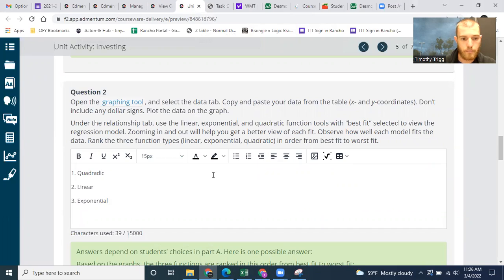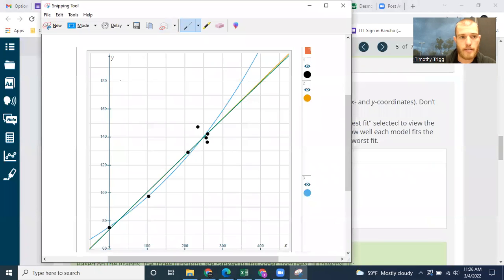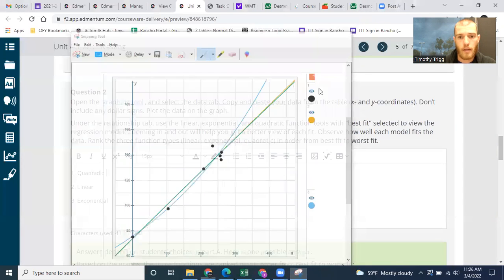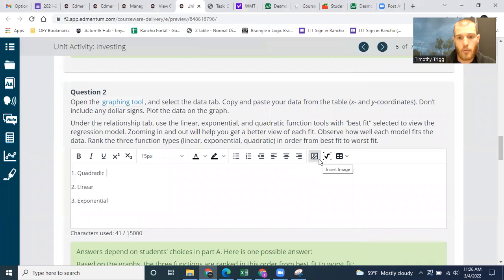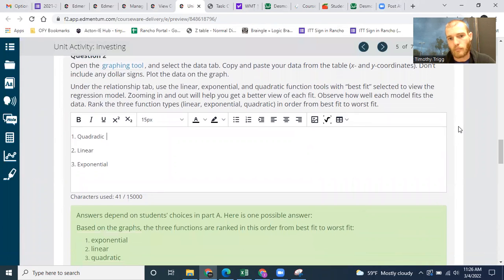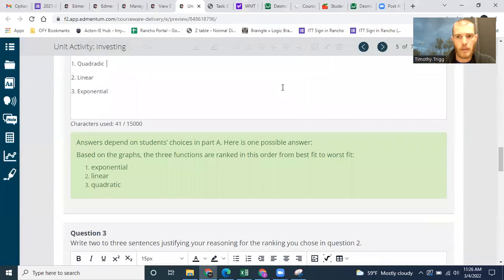Okay, it won't let me. What I can do is save that image and then import it here as well. So you would save this snippet and then import it through insert image. So that's one thing you could do to show your work as well.